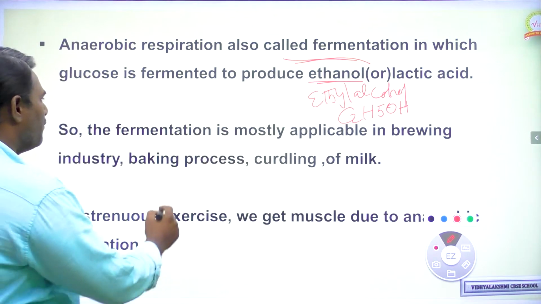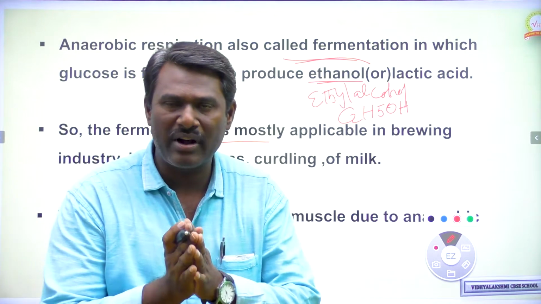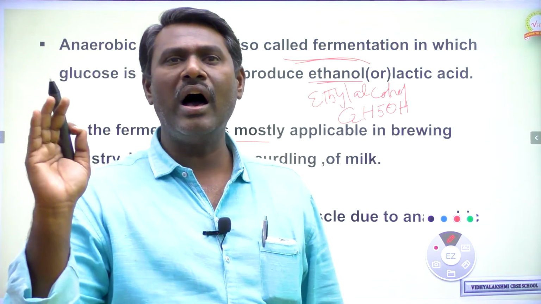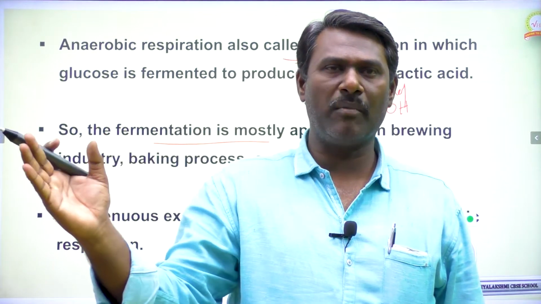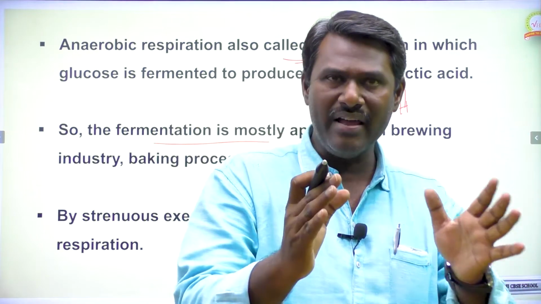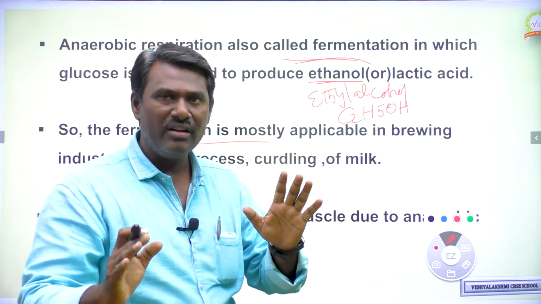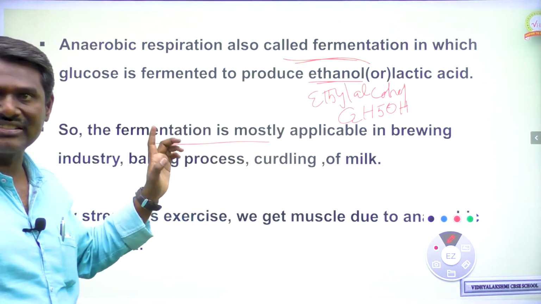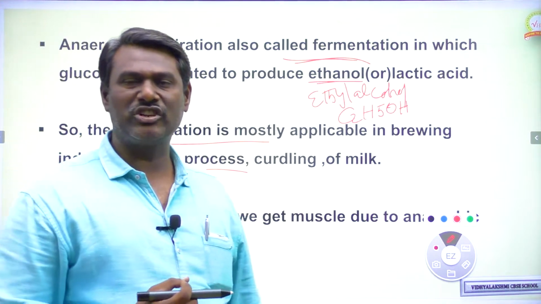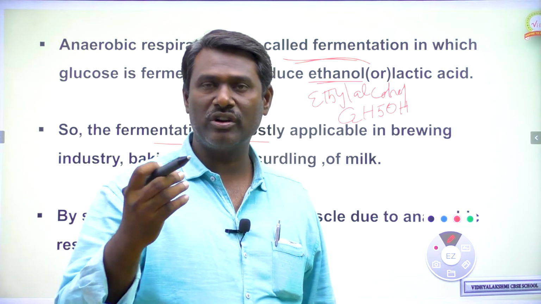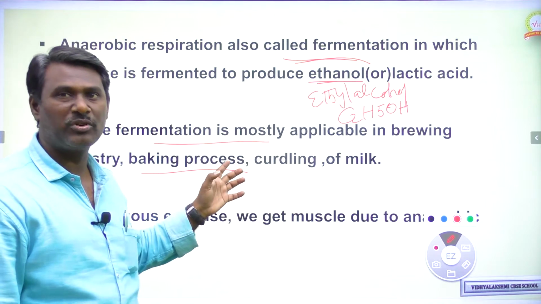So fermentation is mostly applicable in the brewing industry. Brewing industry means the production of alcoholic beverages. We see different types of alcoholic beverages like beer, wine, whiskey, rum. All of these are prepared by the fermentation process of the glucose molecule, which is done in the presence of yeast. That is called the brewing industry, and it is also used in the baking process: preparation of pastries, different types of ice cream, jellies. All these are done by anaerobic respiration or fermentation.